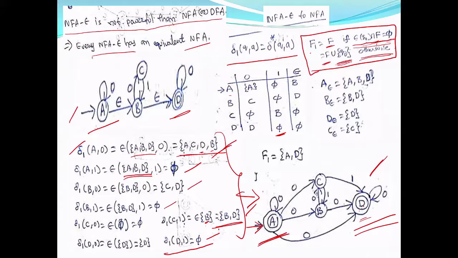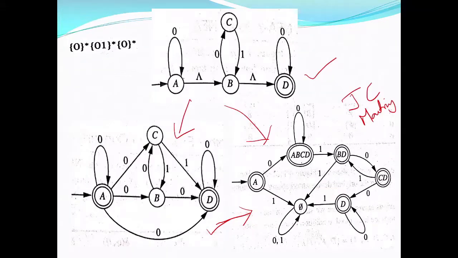Instead of making this A, B, C, D as different states, if you make this a single state, for example, you can see here A on 0 is, instead of making A, B, C, D different states, this is in NFA. That is not valid in DFA. So what we are doing is A on 0, we are making ABCD a single state.